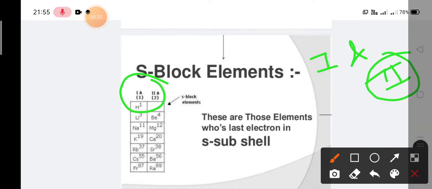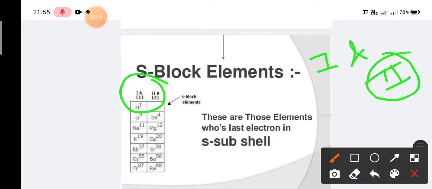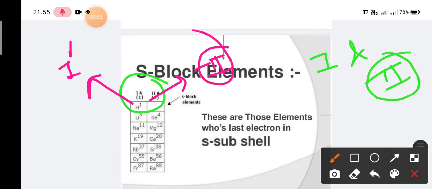Group number 1 is called the alkali metals and group number 2 is called the alkaline earth metals.